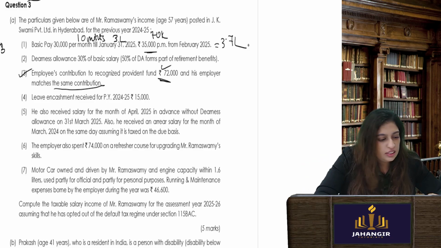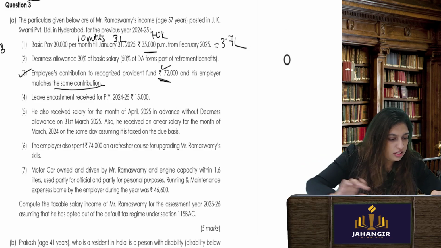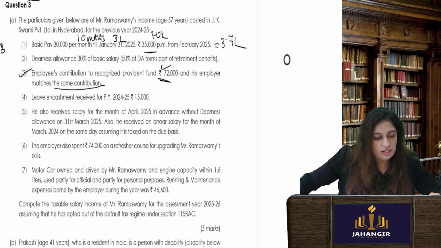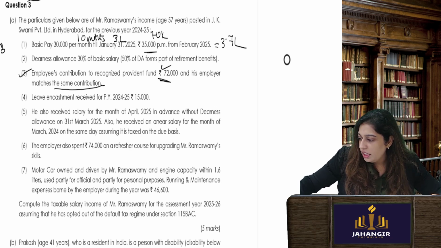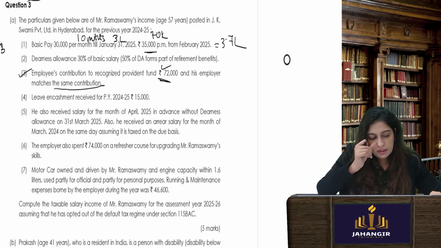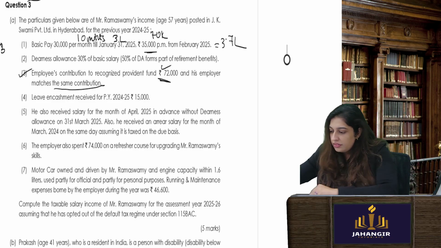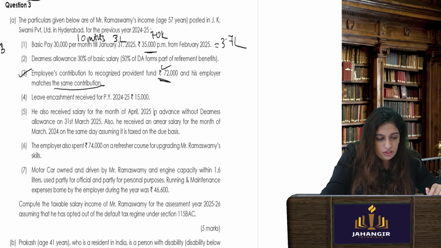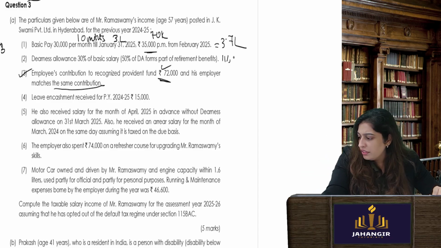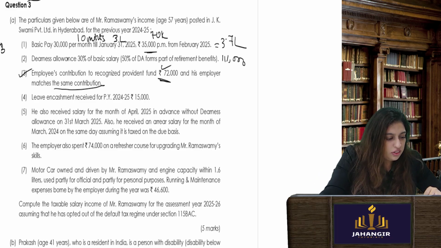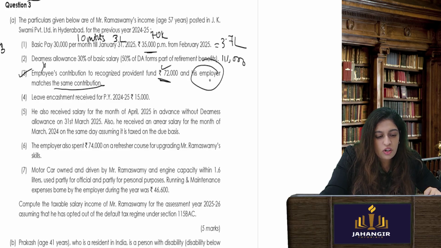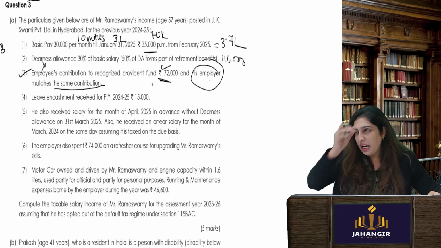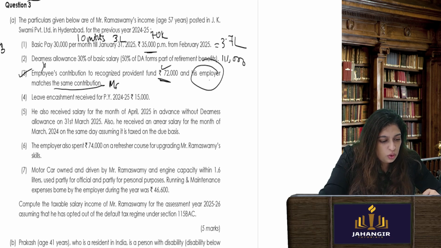Now he's also got dearness allowance, 30% of basic into 30%. That comes up to 1 lakh 11. I'm just doing simple maths over here. 111. Now, employer's contribution. Forget employee's contribution, this we don't care. Employer's contribution, which is matching, is 72. But now we know it has to be max 12% of salary. What is salary? Basic plus DA.